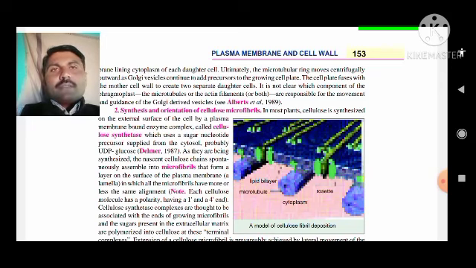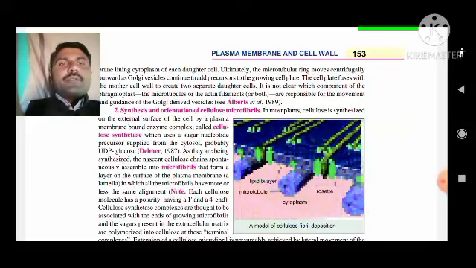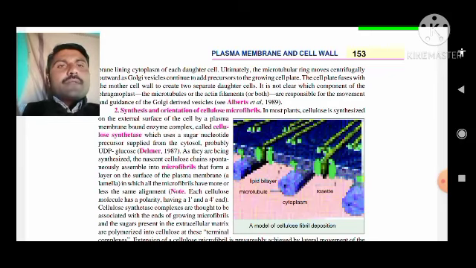Now, this question may be asked in the examinations, so we must be able to learn all these things to answer. So friends, the synthesis uses a sugar nucleotide precursor, probably supplied from the cytosol, UDP glucose. As they are being synthesized, the nascent cellulose chains spontaneously assemble into microfibrils.